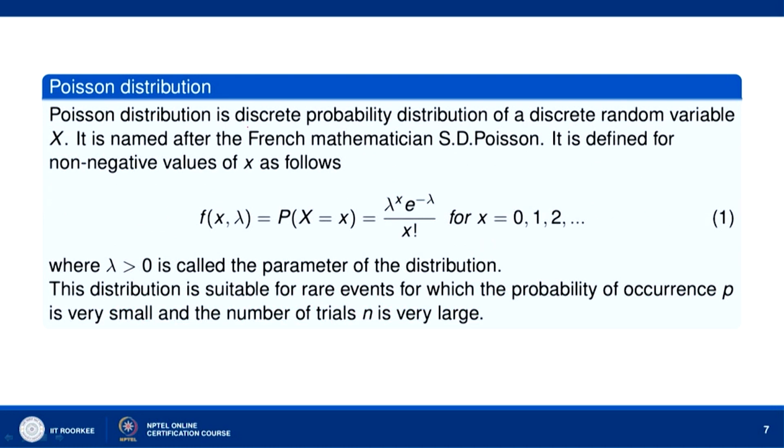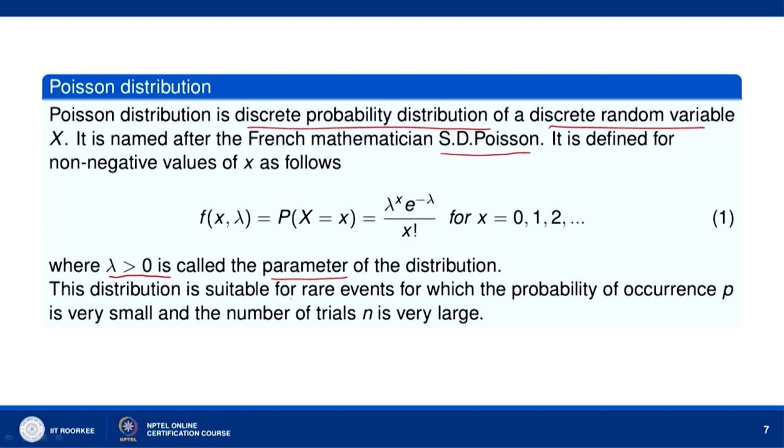Okay. Now, let us go to Poisson distribution. Poisson distribution is a discrete probability distribution of a discrete random variable, say x. It is named after the French mathematician S. D. Poisson. It is defined for non-negative values of x as follows. The probability that x takes the value x is lambda to the power x into e to the power minus lambda divided by x factorial, and x takes the values 0, 1, 2, 3 and so on. Lambda greater than 0 is a parameter of the distribution. So, for the distribution we need to know the value of x and lambda. Then we get the probability of x equal to x.